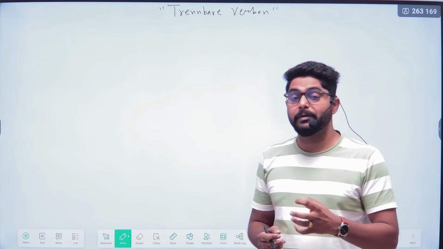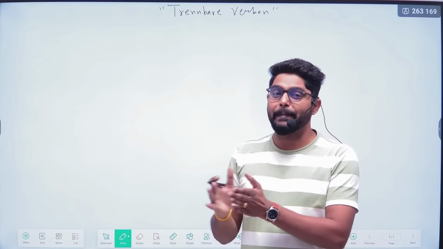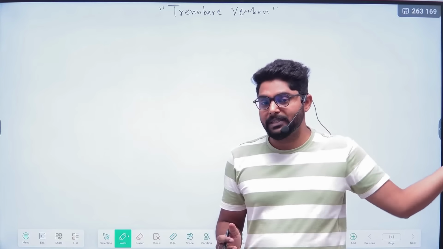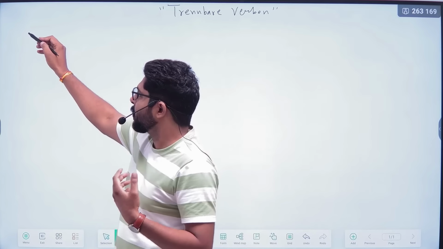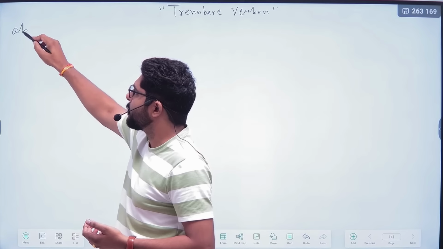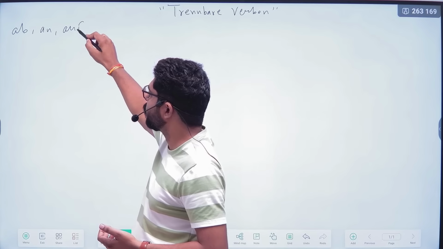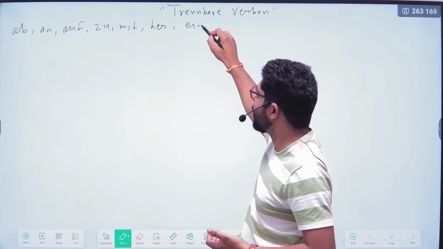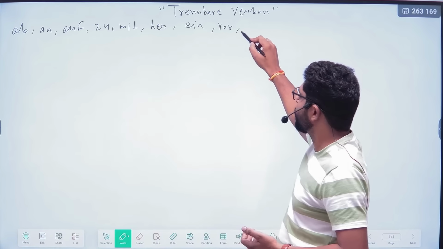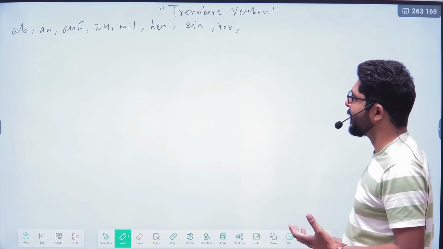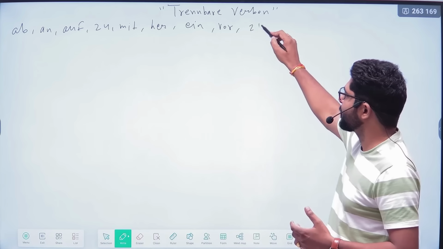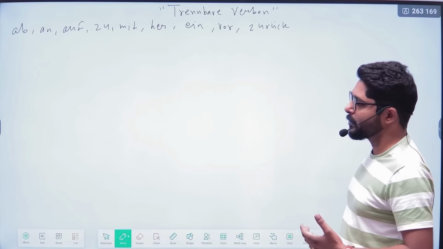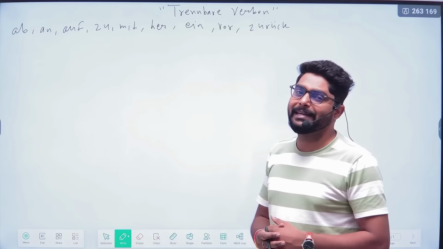They will always come with the verb, and you need to separate them from the starting of the verb and put them at the end of the sentence. That is very simple. So which prefixes can you see? Ab, an, auf, zu, mit, her, ein, for. These kinds of prefixes you can see at the starting of the verb. Zurück.